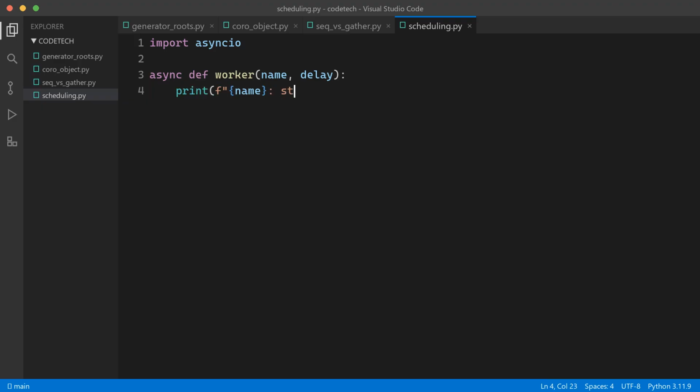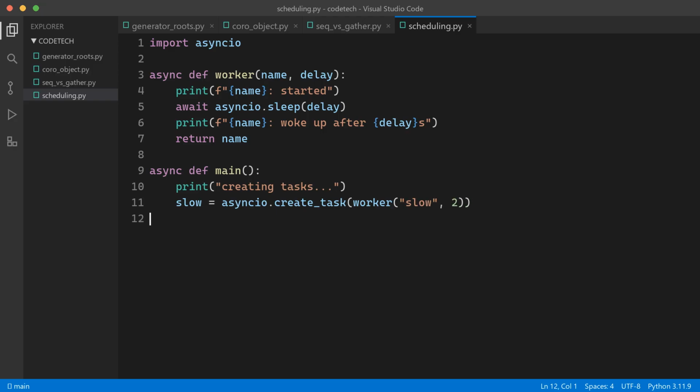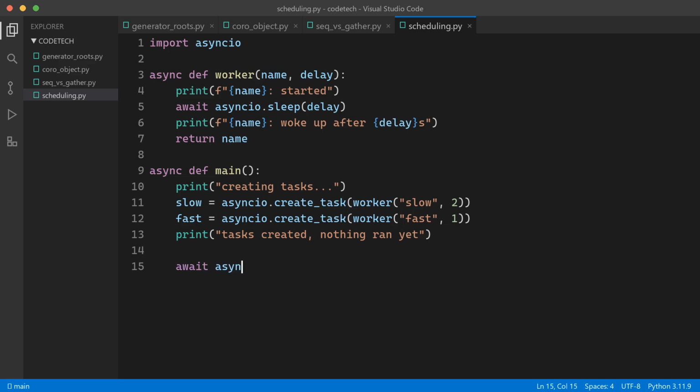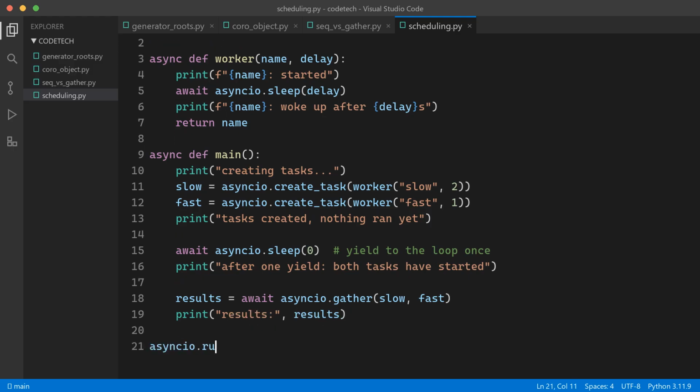Now let's zoom in on how tasks actually get scheduled, because there are some genuinely surprising details in here. New file. A worker coroutine that announces it started, sleeps for a given delay, announces it woke up, and returns its name. In main, I create 2 tasks with asyncio.create_task, a slow one, 2 seconds, and a fast one, 1 second. And right after creating them, I print, nothing ran yet. Then, the subtle line. await asyncio.sleep(0). A sleep of 0 seconds. Looks pointless, right? It's one of the most idiomatic tricks in async Python. It means, dear loop, I yield, run whoever's ready, then come back to me.